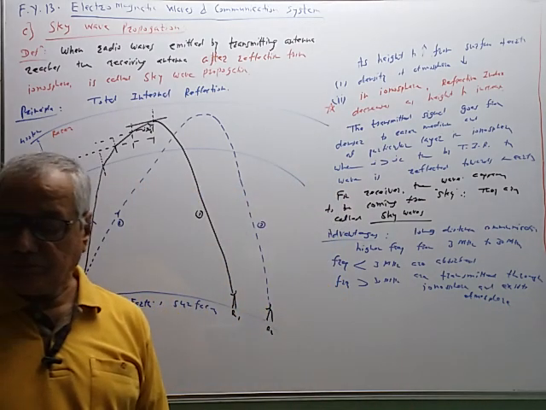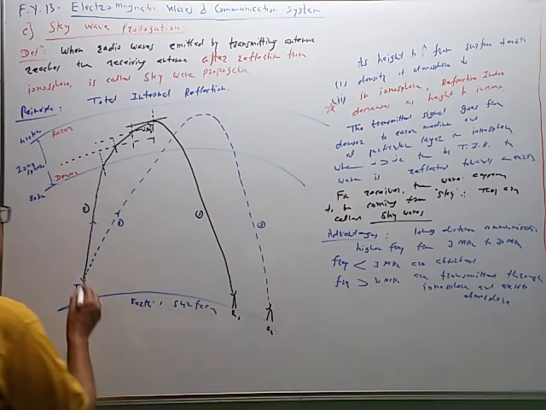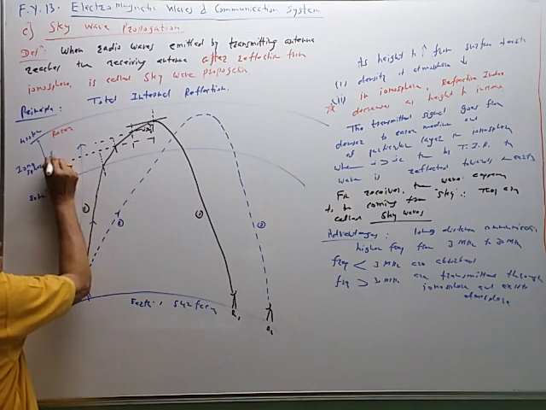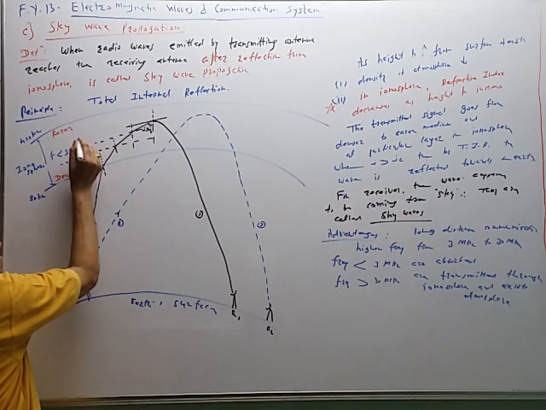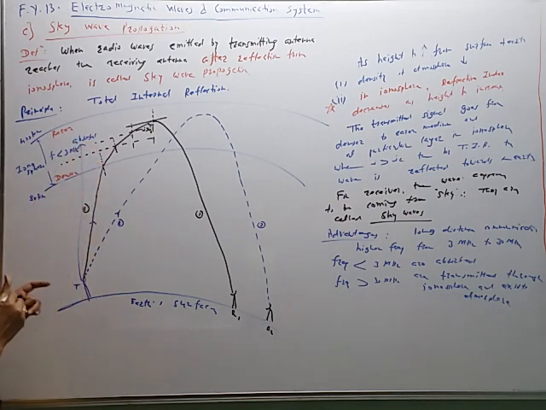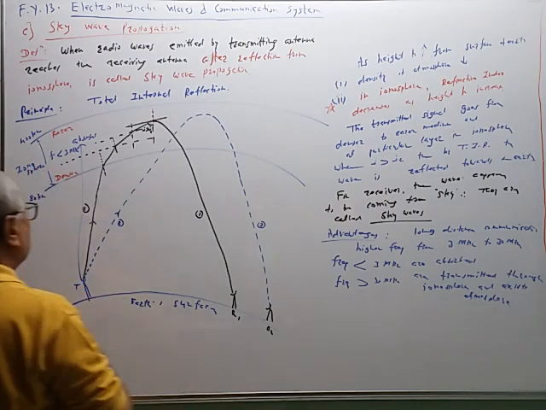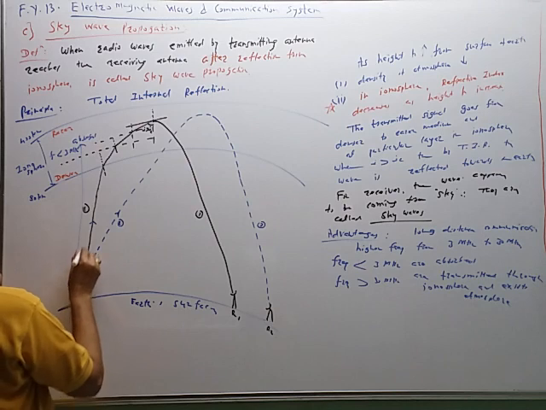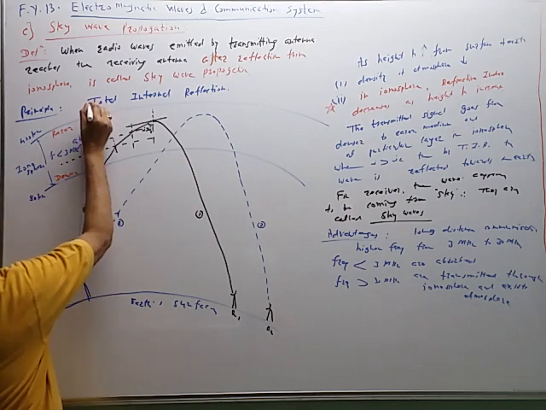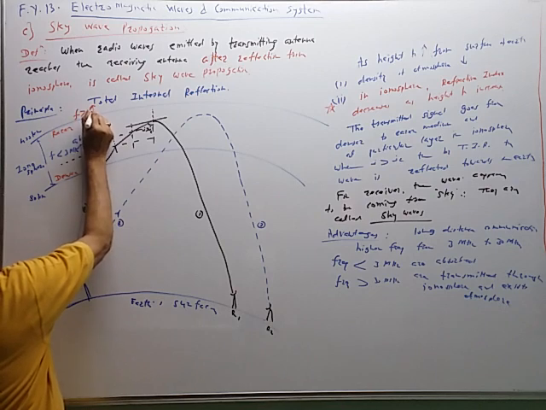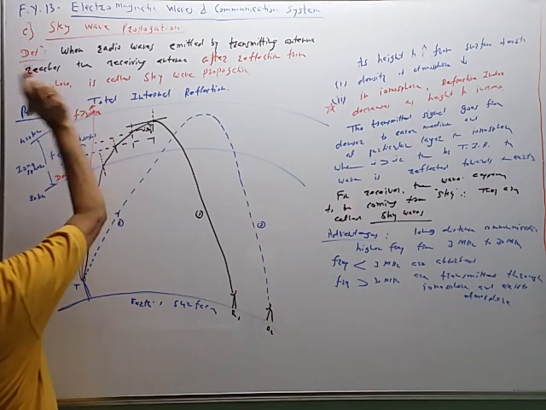So frequency less than 3 megahertz is absorbed. Frequency greater than 30 megahertz is transmitted.